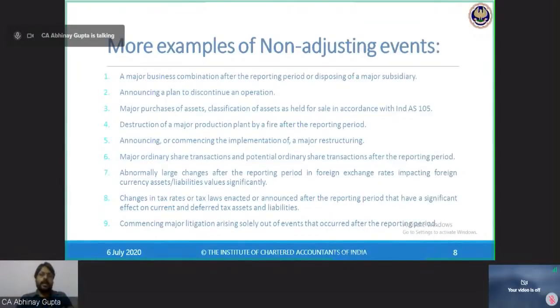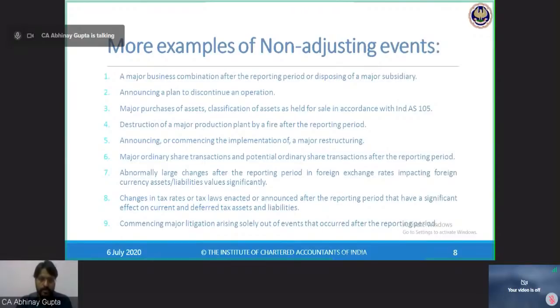They cannot be evidenced by any conditions existing as of 31st March. I do not know that the dollar will fluctuate by this significant amount in the month of April, and even if I know, I cannot provide it as an evidence. Hence, this is equivalent to share market. So any prices which are driven by the free play of demand and supply, and if on those prices I am valuing any assets or liabilities in my financial statements, I am not going to make any adjustment for their subsequent fall or rise in those prices in the free play of demand and supply.